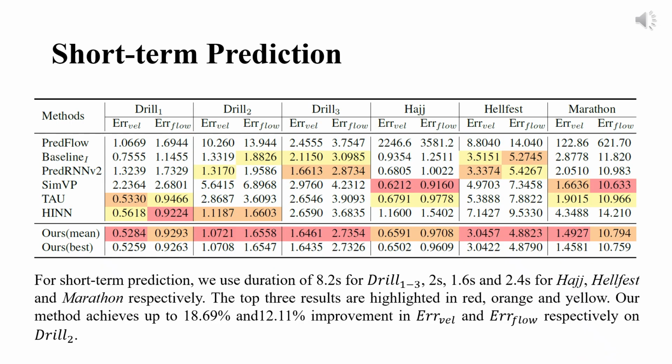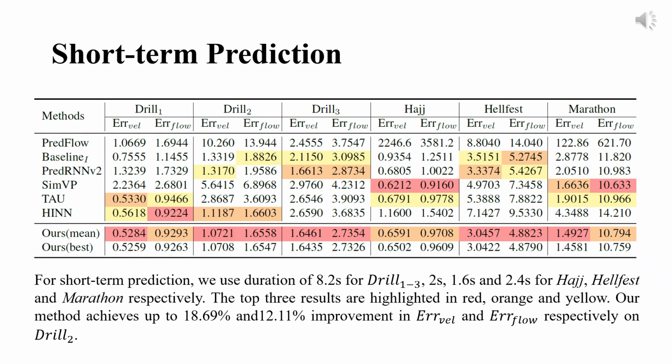metrics. We first conduct a quantitative evaluation on short-term prediction. Specifically, we use a duration of 8.2 seconds for drill 1 to 3, and 2 seconds, 1.6 seconds and 2.4 seconds for Hajj, Hellfest and Marathon respectively. Our results are the average and the best result based on 10 trials. The top 3 results are highlighted in red, orange and yellow.